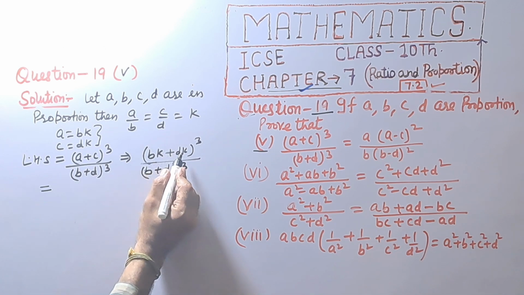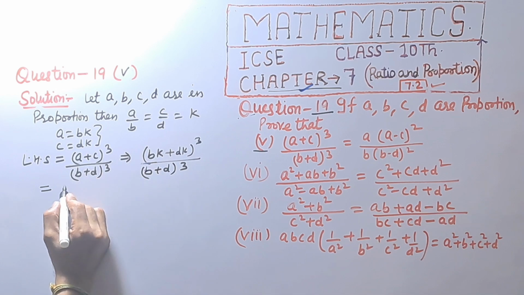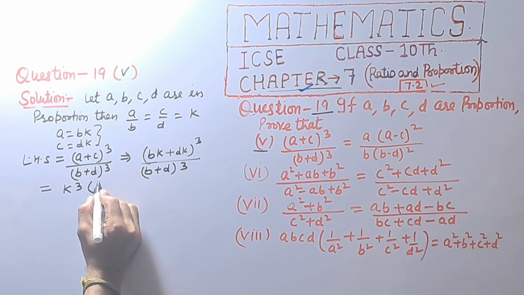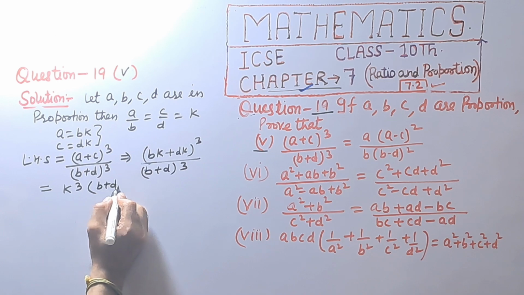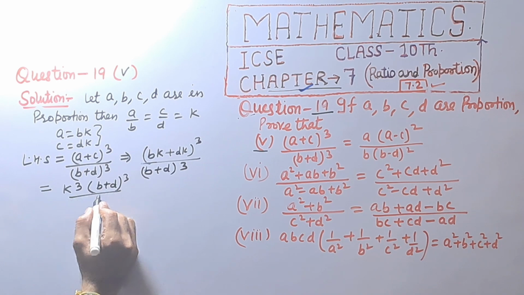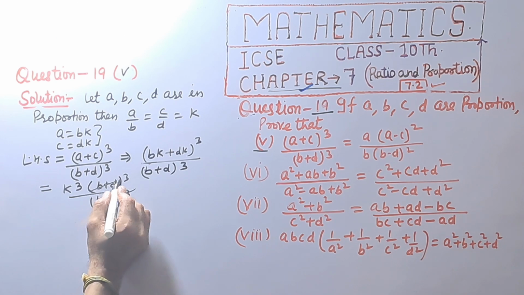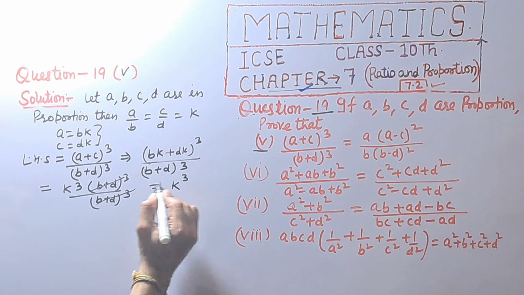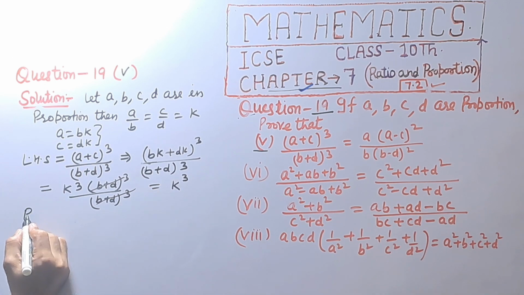That is equal to K raised to power 3 taken common, in bracket (B plus D) raised to power 3 divided by (B plus D) raised to power 3. This is cancelled and we get left hand side, that is K raised to power 3.